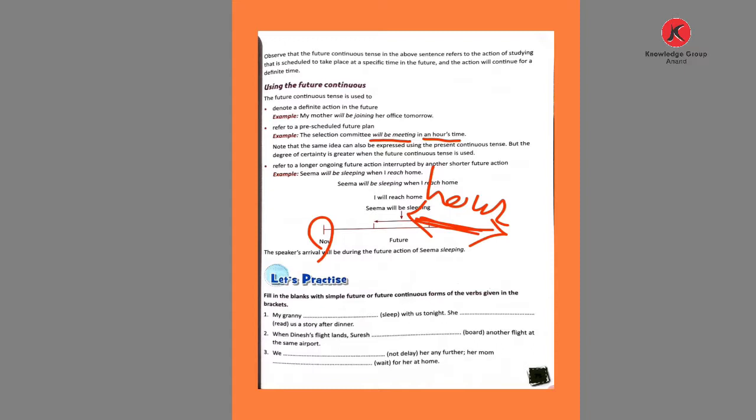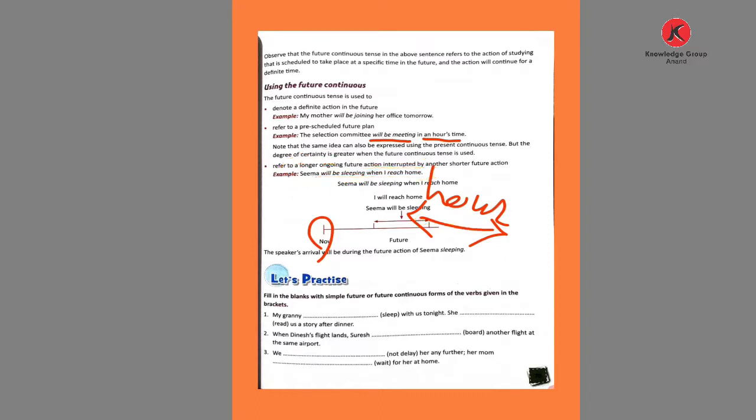Or refer to a longer ongoing future action interrupted by another shorter future action also. Just like the example given, Seema will be sleeping when I reach home. Both future continuous and simple future tense are used in the sentence. When I reach home, what is Seema doing? Seema will be sleeping.